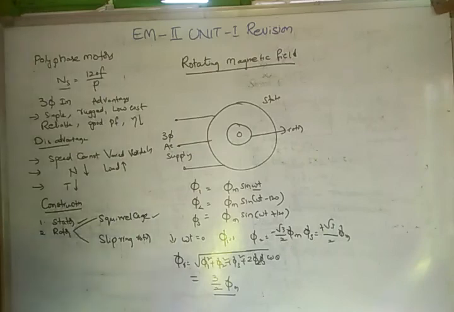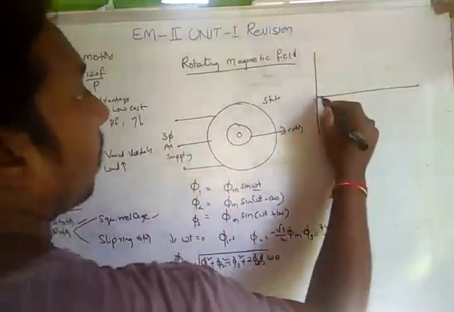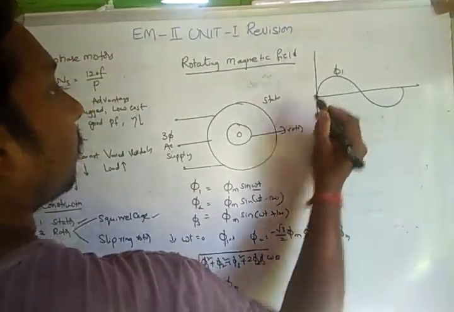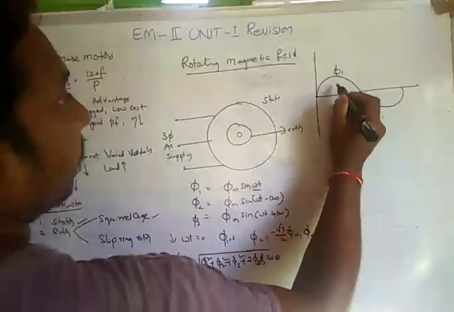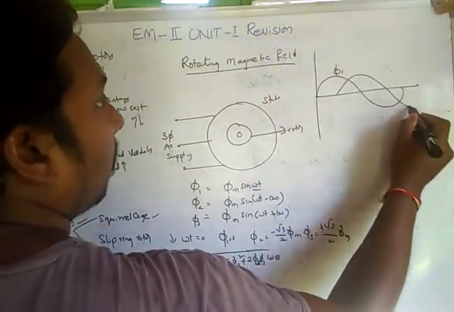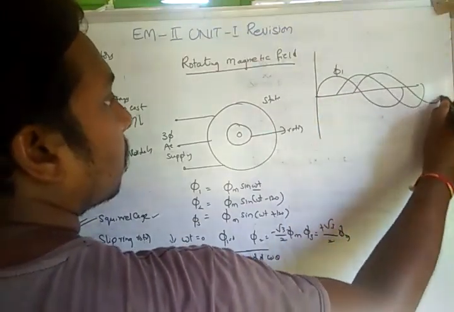In any case, the resultant flux is not 0. For example, at an angle of 0 degrees, phi 1 is equal to 0, but phi 2 and phi 3 are not equal to 0.